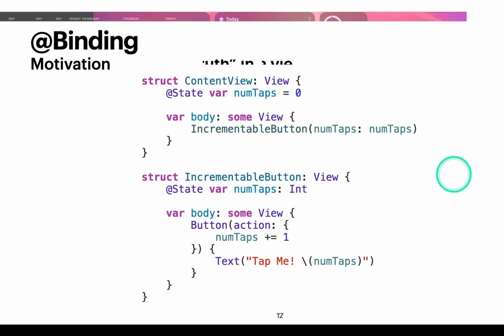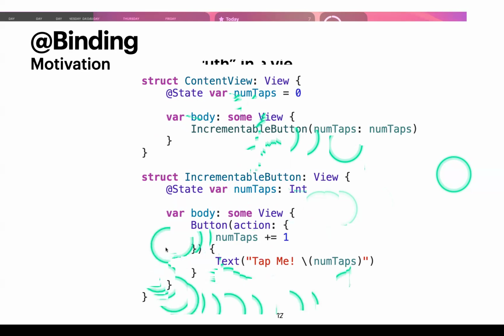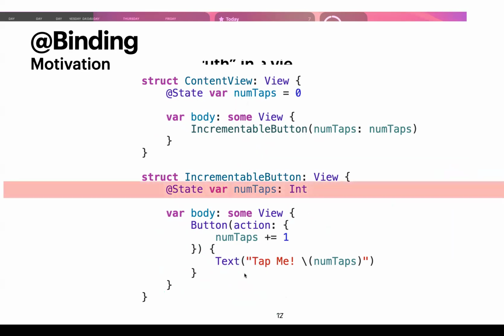Okay. The next property wrapper that we will use is called @Binding. Here we have, again, a similar thing that we had prior. We have numTaps here, but the main difference is that I've refactored the button into its own separate view called IncrementableButton. Again, it's exactly the same thing as the prior slide, but I just put it into a new Lego block called IncrementableButton. Now, as you can see here, we have these two @States, one in ContentView and one in IncrementableButton.